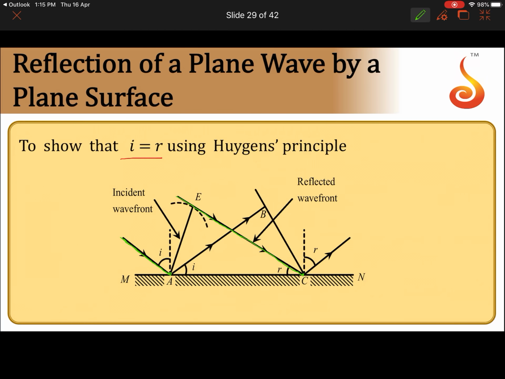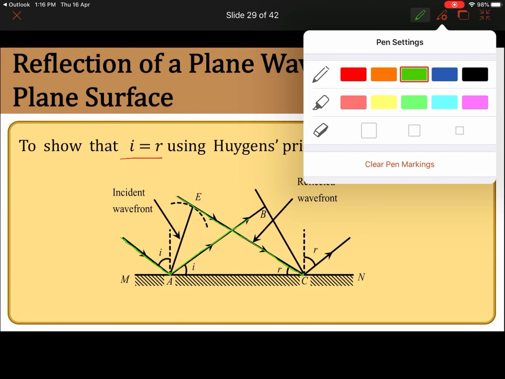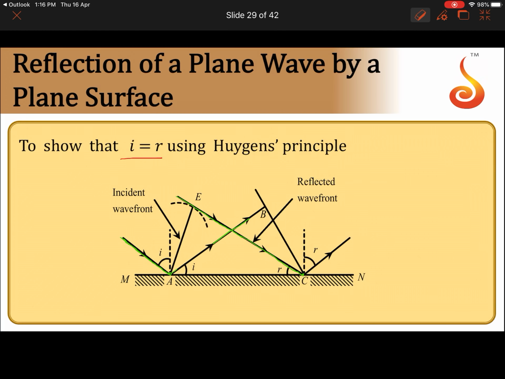They strike the plane surface at the points A and C. Then reflected light goes along this particular direction. Now this angle will be equal to r.